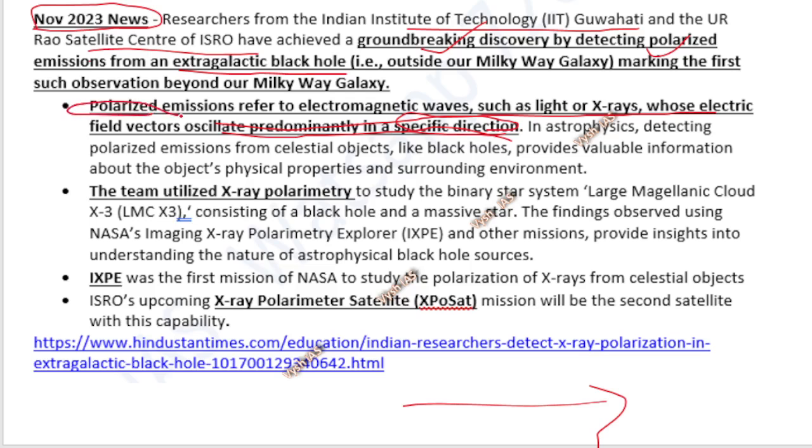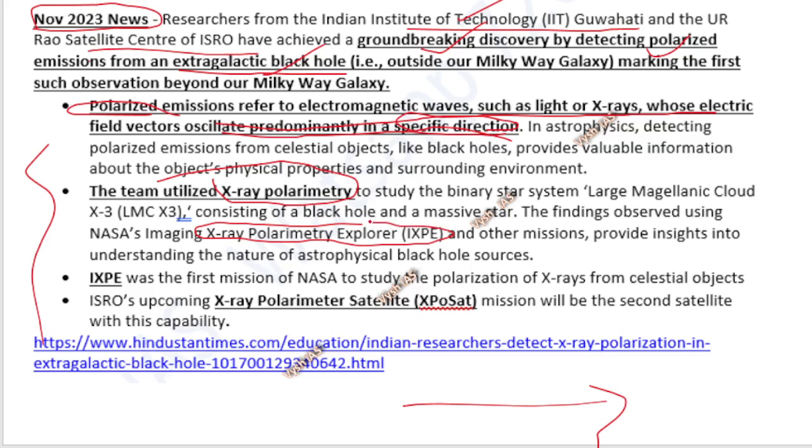So this was detected in an extragalactic black hole by the Indian scientists. So again it came in news. Okay, so whenever something comes in news, UPSC aspirants have to study it. So I am taking you to the next topic through this news article. That is, how did they detect it? They used the X-ray polarimetry technique.